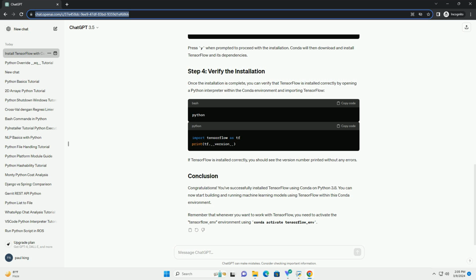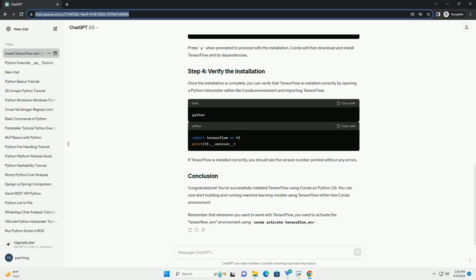First, let's create a new Conda environment where we'll install TensorFlow. Conda environments help in isolating dependencies for different projects. Open your terminal or command prompt and run the following command to create a new environment named tensorflow_env with Python 3.8. Press Y when prompted to proceed with the installation. This command will create a new environment with Python 3.8 installed.